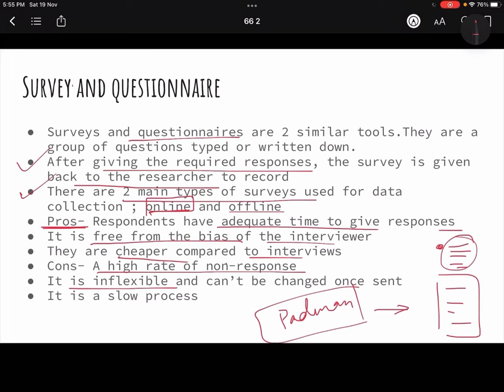Then it is inflexible and can't be changed once sent. For example, if I have sent my response, even if I have any other view contrary to that afterwards, I cannot change it because now I have sent my response. And many times people do not even read the questions carefully and they just tick mark, right? So उससे वहाँ पे गड़बड़ होने के चांस रहते हैं. And it's a slow process because some people might take 30 days, some people might say 20 days, कोई लोग भेजे ही ना. तो till how much time should you wait to collect those responses is time consuming.